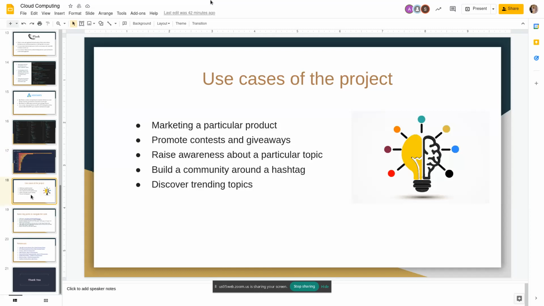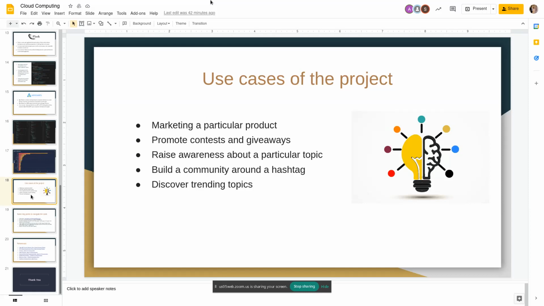So what is the purpose of this project and where can it be useful? This project can be useful to market a particular product by associating it with a trending hashtag. It is also useful to promote contests and giveaways to boost user engagement. It can also be useful to raise awareness about a particular topic, to discover trending topics, and to build a community around a hashtag.